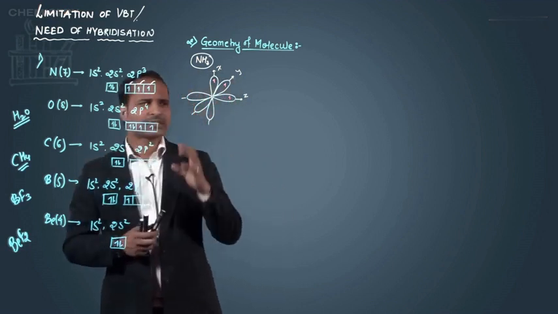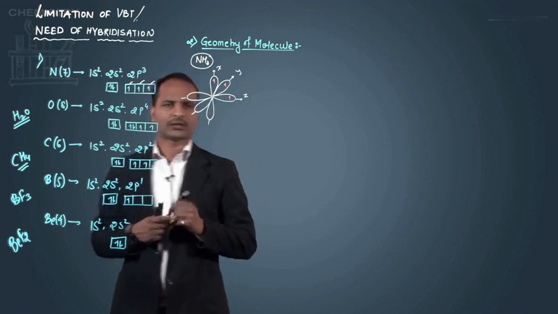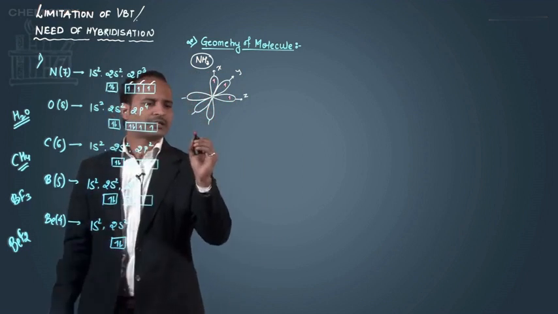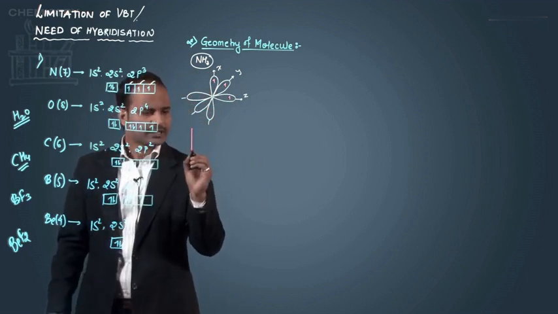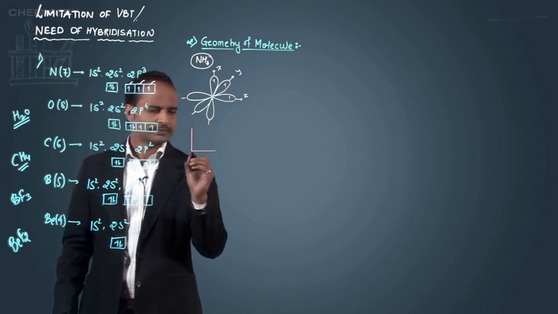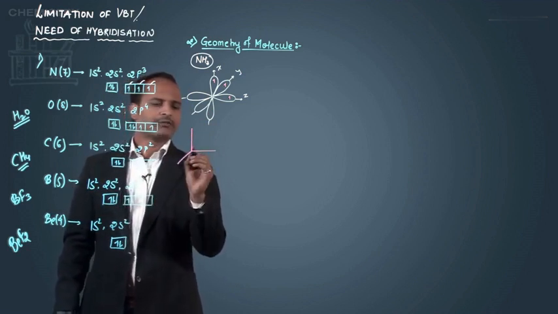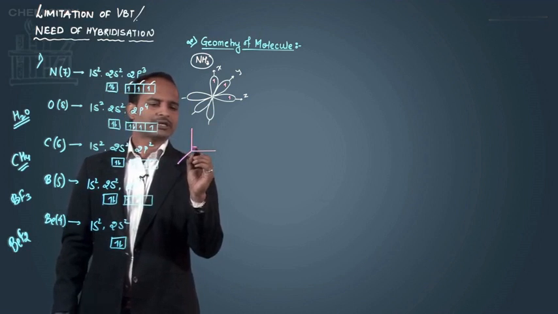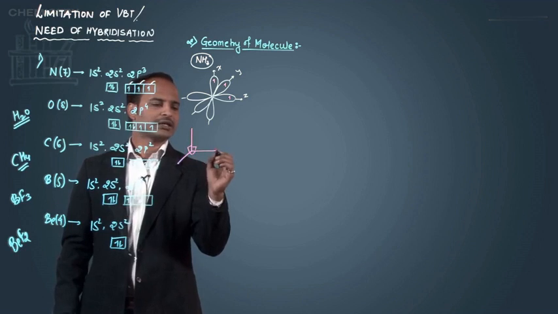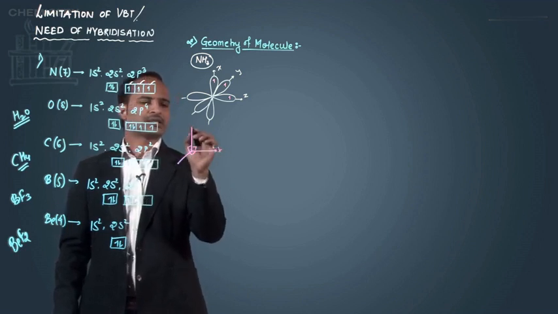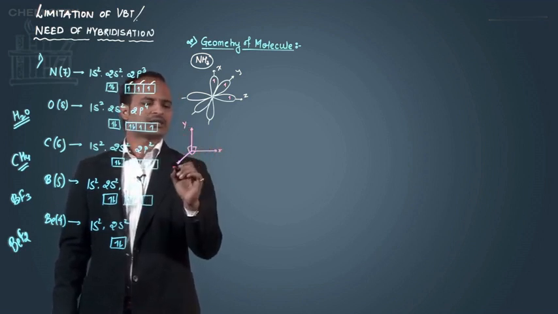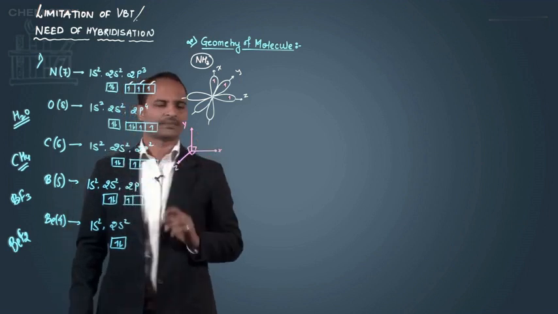Now see, when I'm talking about the ammonia molecule, that is NH3, we know that px, py and pz are along the x, y and z axes, and that the angle between them is 90, 90 and 90 degrees. That means the angle between all axes is 90 degrees.